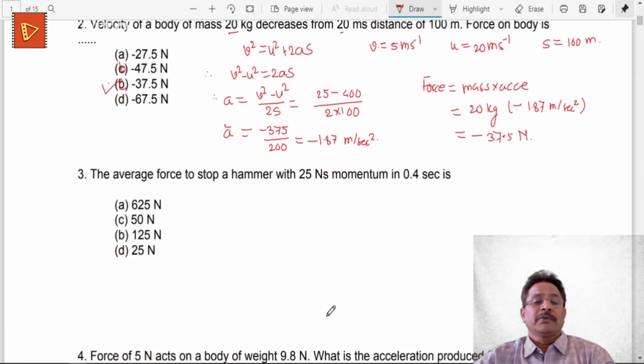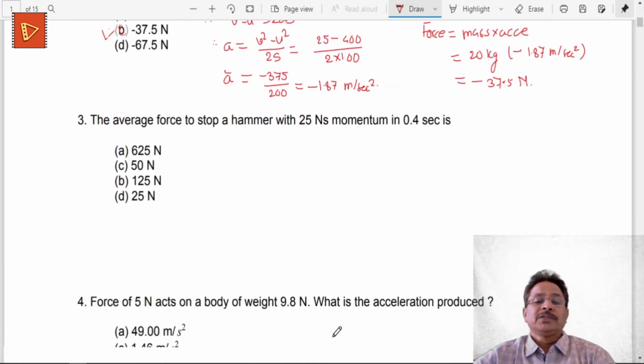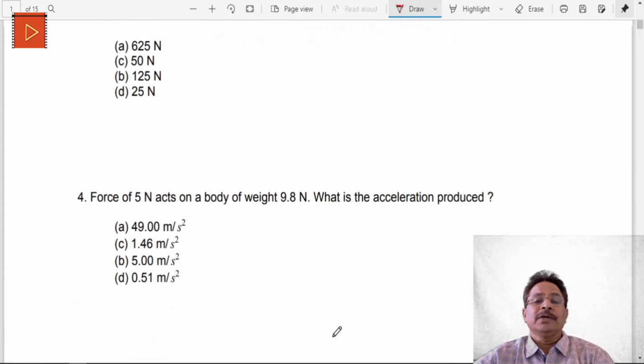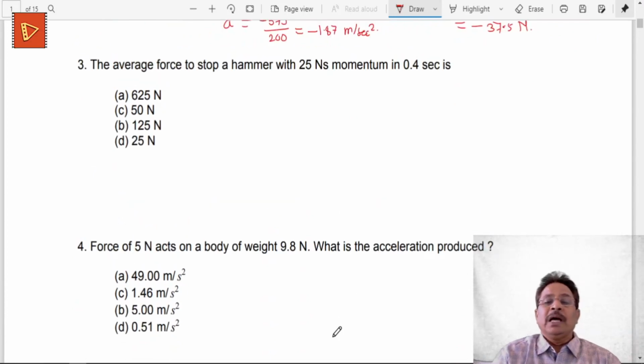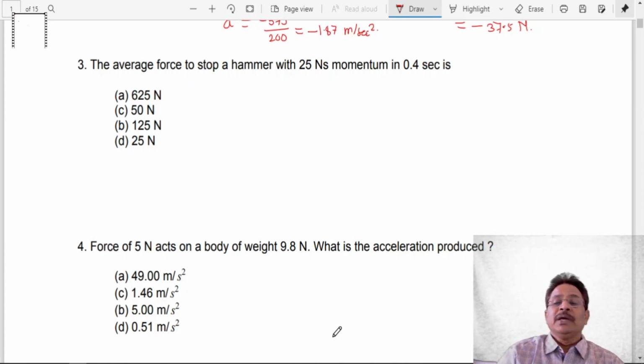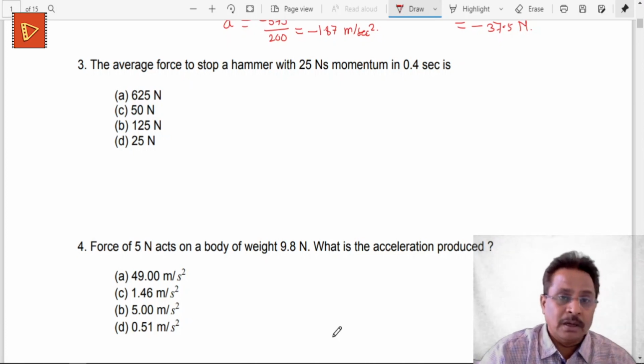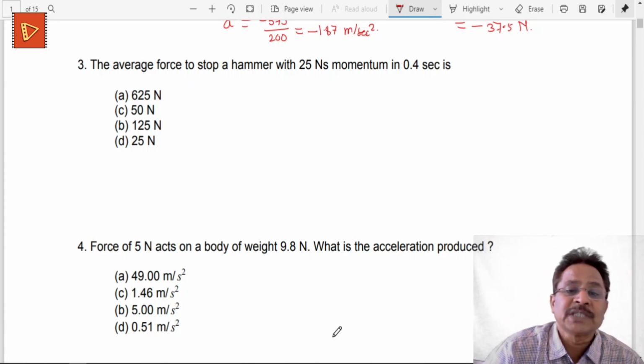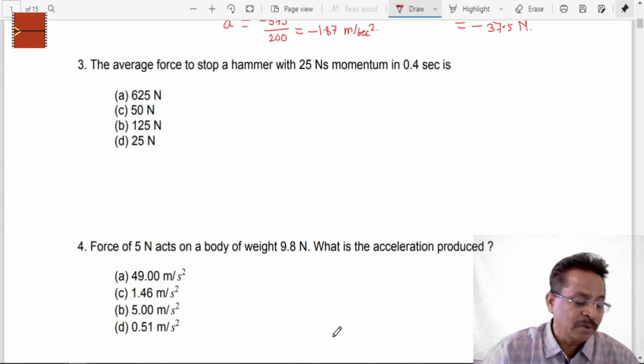Now the question number 3, the average force to stop a hammer. Okay, so we have a hammer, and the average force required to stop the hammer with 25 newtons second momentum. So its momentum is given as 25 newtons second in 0.4 seconds. So if this hammer is to be stopped, how much average force will be required?